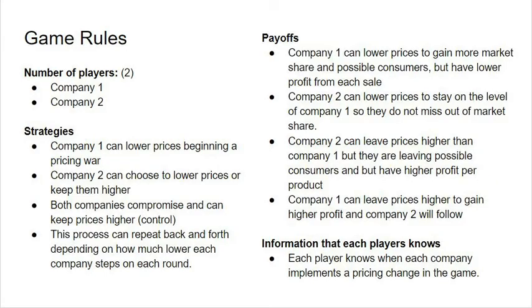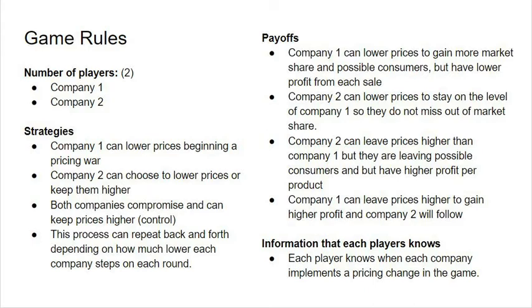So, game rules. The number of players is 2, so Company 1 and Company 2. Strategies: Company 1 can lower prices, beginning a pricing war. Company 2 can choose to lower prices or keep them higher. Both companies can compete, or keep prices higher and cooperate. These processes can repeat back and forth depending on how much lower each company steps on each round.